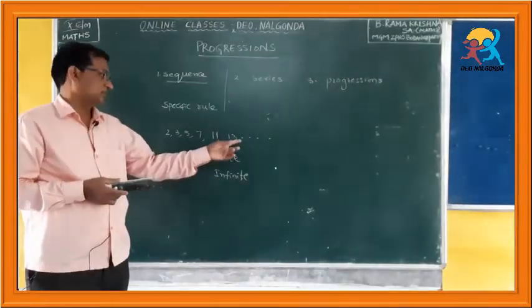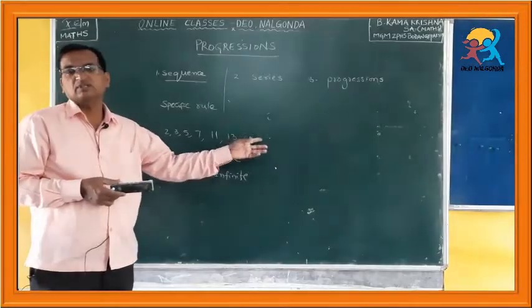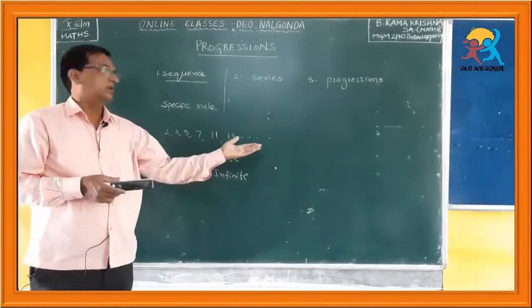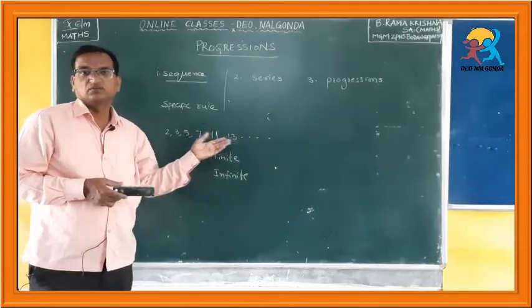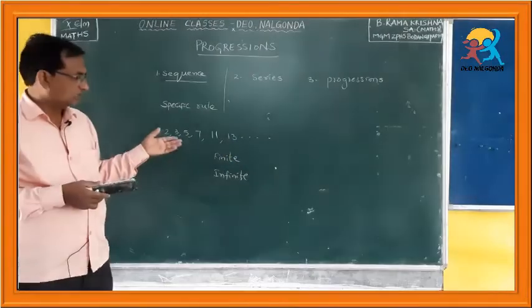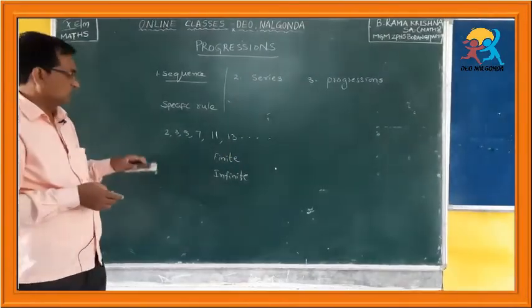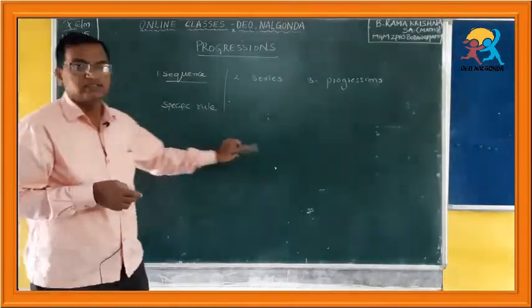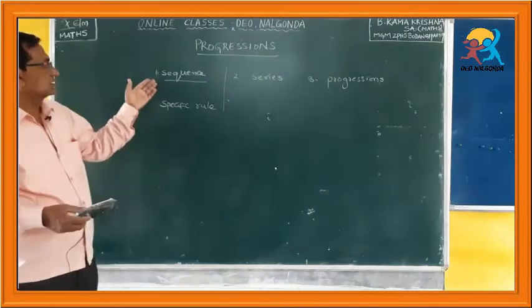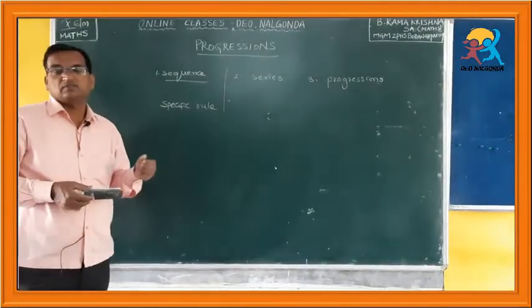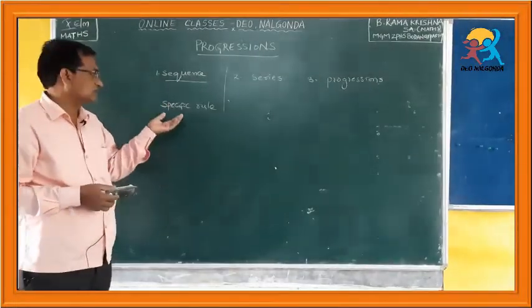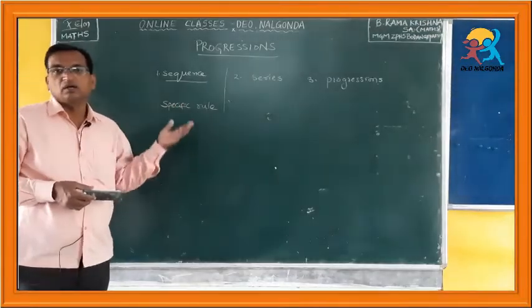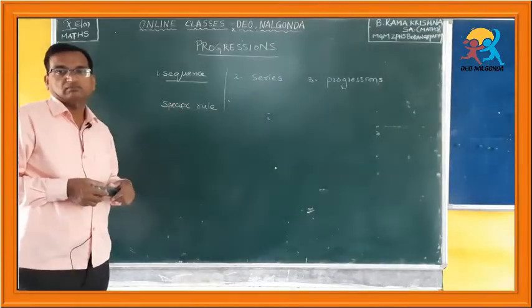Infinite means if you put dots like this, meaning so on, there is no ending for this. So such a sequence is called an infinite sequence. So basically, I think you understand what is a sequence. Sequence is a list of numbers or a set of numbers which follow a specific rule or some specific logic.